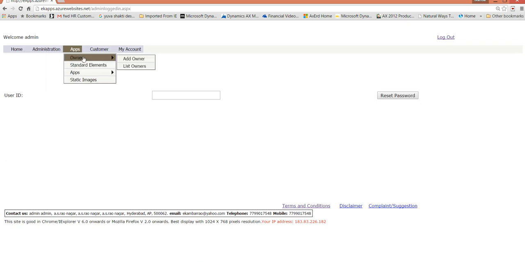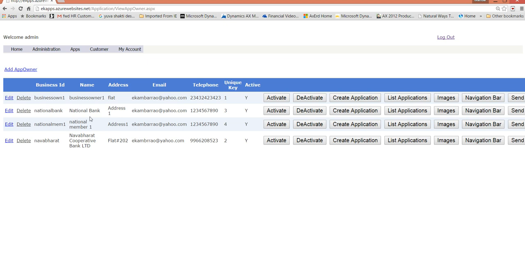See here we have 4 there, and this one is not supposed to be displaying here. Navbharat and National Bank and Business Owner, we got 3 business units actually, and these 3 business units are supposed to be having 3 different ones. We should be able to see 3 there under main, but we were not seeing Navbharat. The reason for that is Navbharat has not created its own navigation bar. That's the reason why it's not showing, but 2 of them have created them.